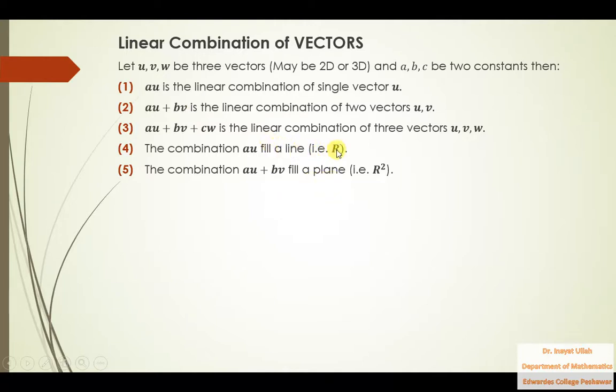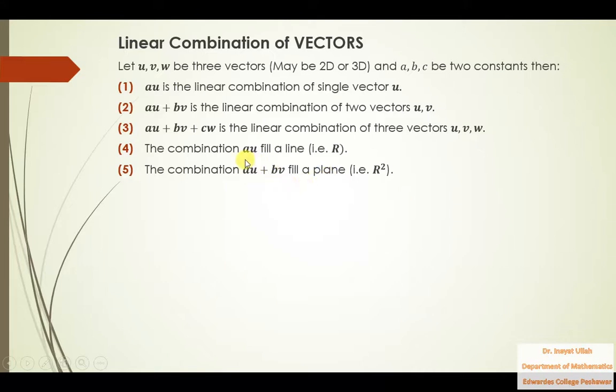A line is actually the real line denoted by R, and a plane is made of the xy axes, that is a 2D plane, so we represent a 2D plane by R square. So the linear combination of two vectors fills a plane.